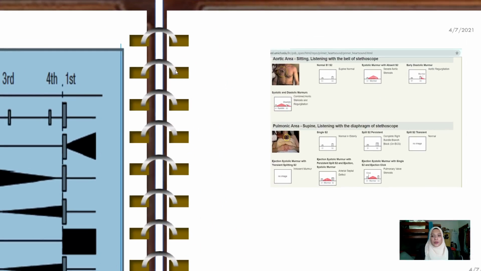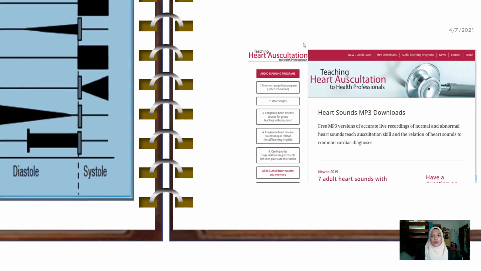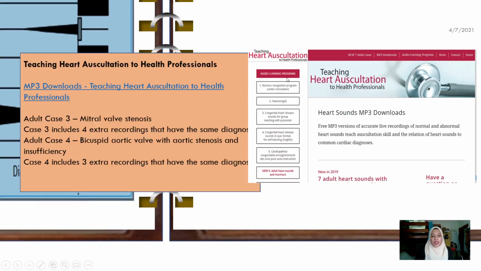Here is the figure of the website obtained from Michigan, and here is the abnormal one. I gained 5 samples for mitral valve stenosis. I label this type of heart disease as case 1. The bicuspid aortic valve with aortic stenosis and insufficiency, in short form I call bicuspid aortic stenosis, I label as case 2.